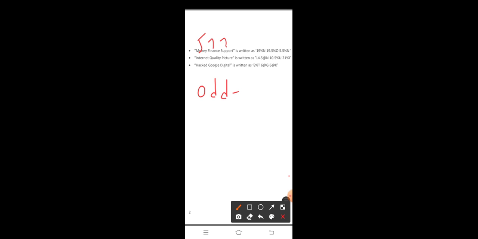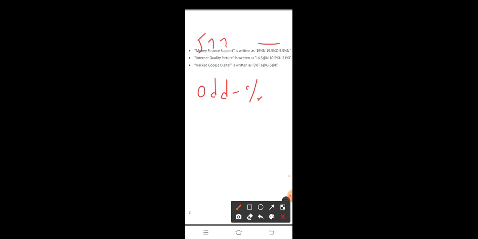So for odd numbers the symbol is percentage. Easy to remember. Money has 5 letters, finance 7 letters, support is also 7 letters. We observe that all are odd numbers, so in this coding all three symbols are percentage.